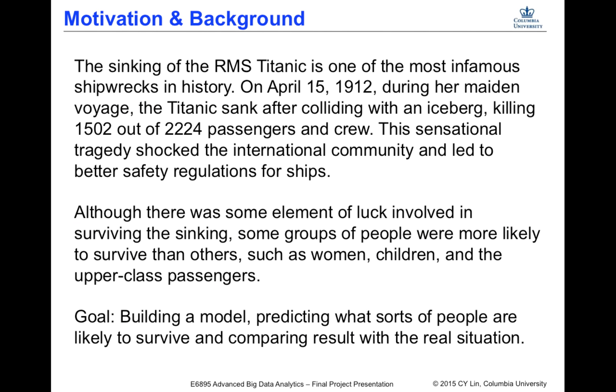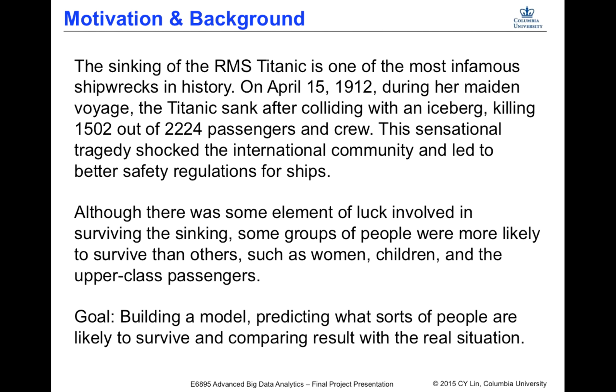So as we all know, the sinking of the Titanic is one of the most infamous shipwrecks in history. That tragedy killed over 1,500 passengers and crew. This sensational tragedy shocked the international community and led to better safety regulations for ships.